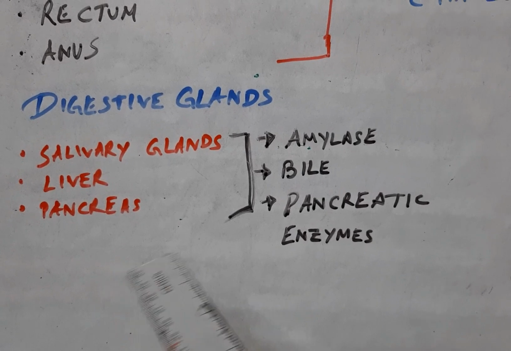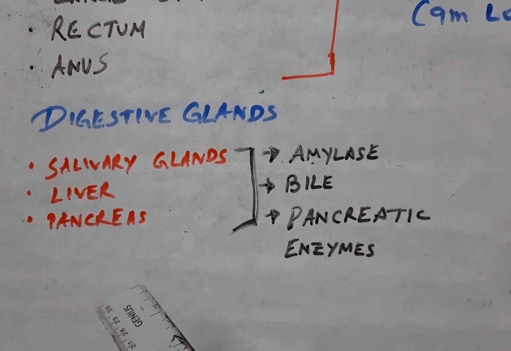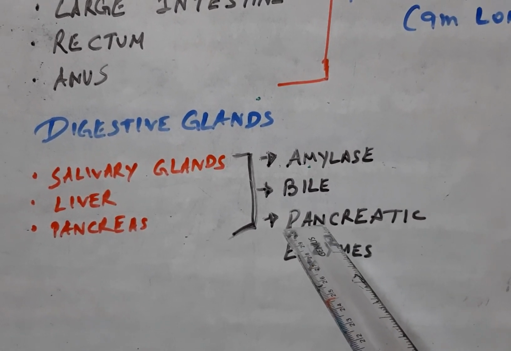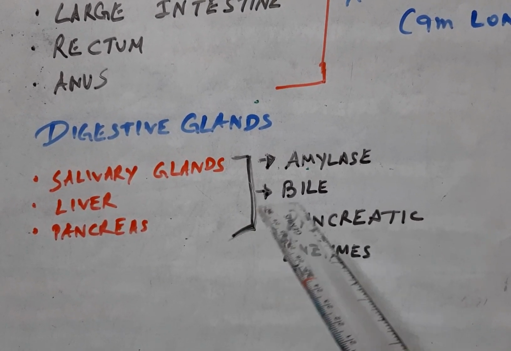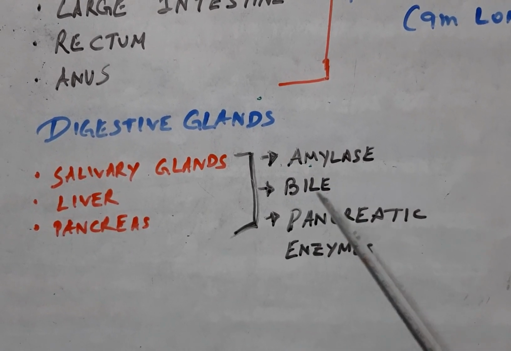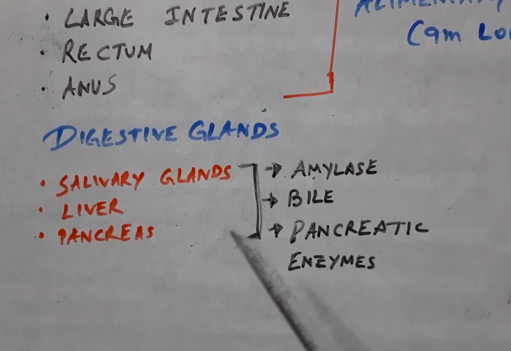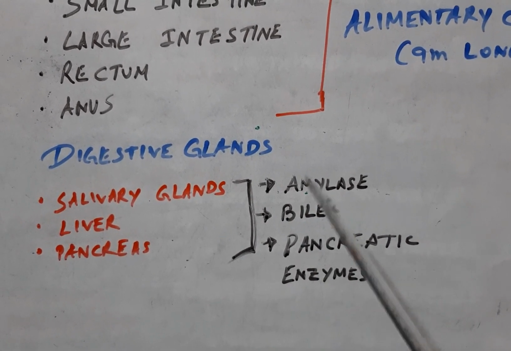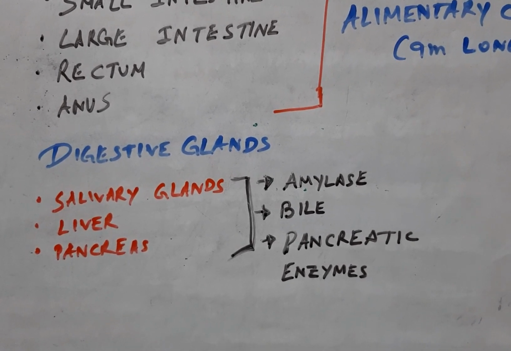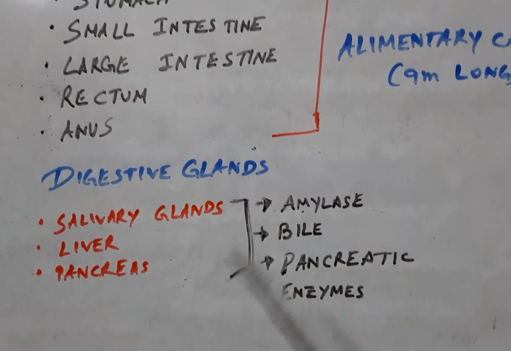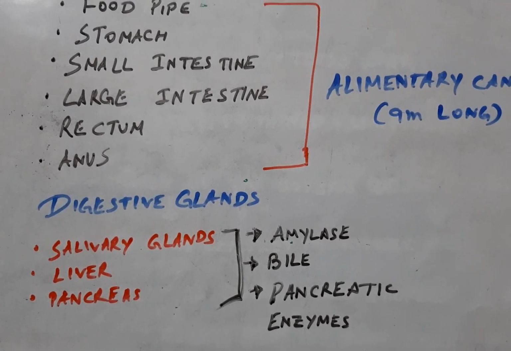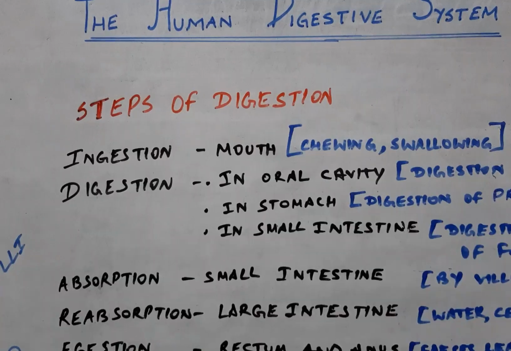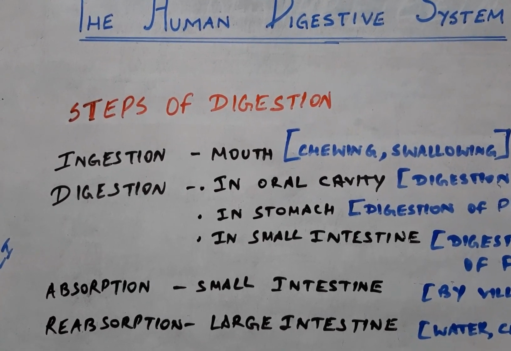Next come the pancreatic juices, released from the pancreas, which are pancreatic enzymes collectively. They release various types of pancreatic enzymes like pancreatic amylase, trypsin and pancreatic lipase. Other than these three enzymes, many other enzymes are released from the intestinal gland as well as the gastric gland. Now let me tell you about the digestion of food in the human being and the structure of the digestive system. The next topic is the steps of digestion.